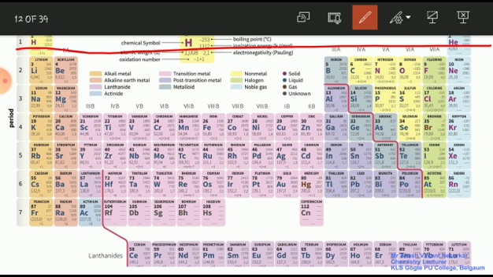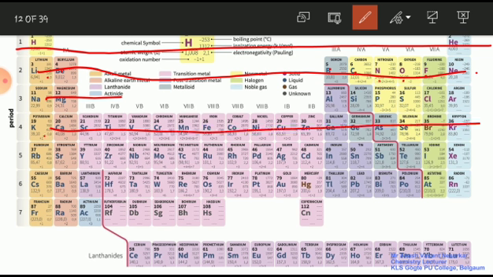In the first period there are 2 elements, so this is the shortest period. In the second period there are 1, 2, 3, 4, 5, 6, 7, 8 elements present, so this is also a short period. Even the third period is short. But the fourth period contains 18, so this is somewhat longer compared to the fifth and sixth. The sixth period contains 32 elements, so that is the longest period.